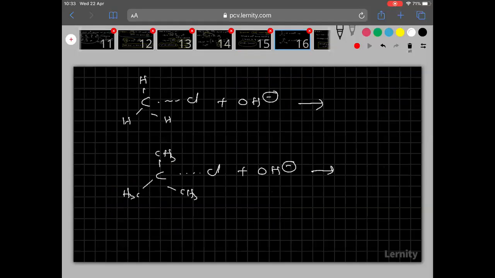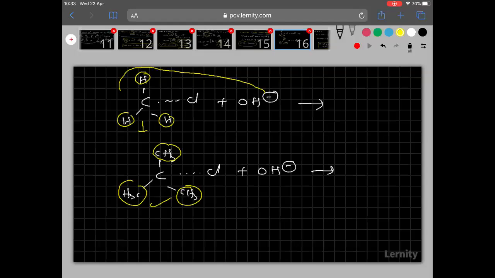Now, can you tell me where OH minus attacks easily from the back side? For this carbon, only 3 small hydrogens are there. But for this carbon, 3 alkyl groups, bulky groups, are there. Crowding is more at this carbon, but at the other carbon crowding is less. So the nucleophile attacks easily at the carbon where crowding is less.